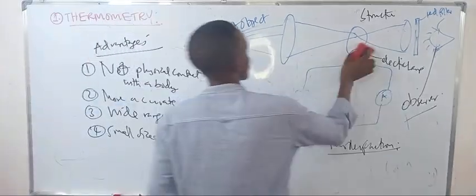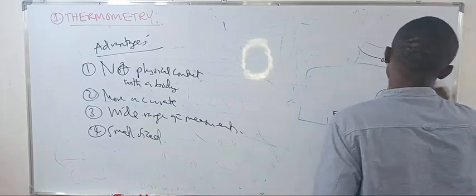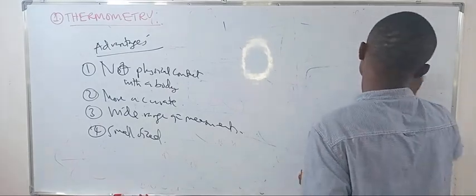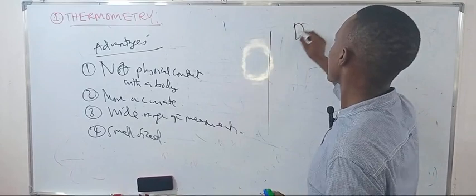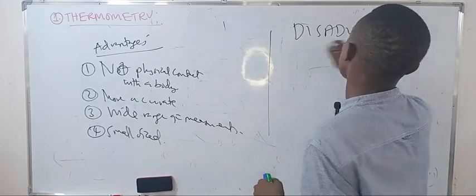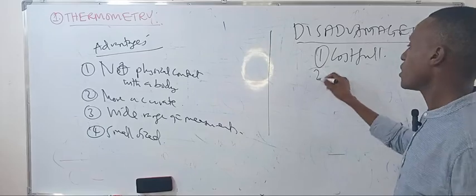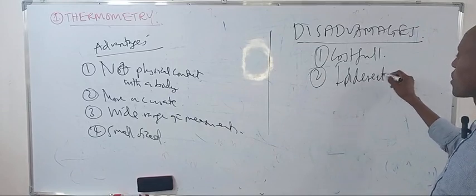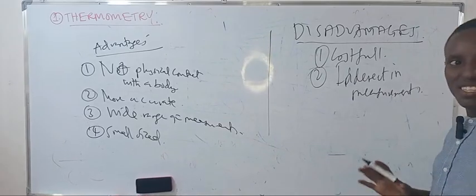The disadvantage is that it is costly. This is also a disadvantage in platinum wire resistance, because you use instruments that you add, like bridges. So it's more costly. It's an indirect method.